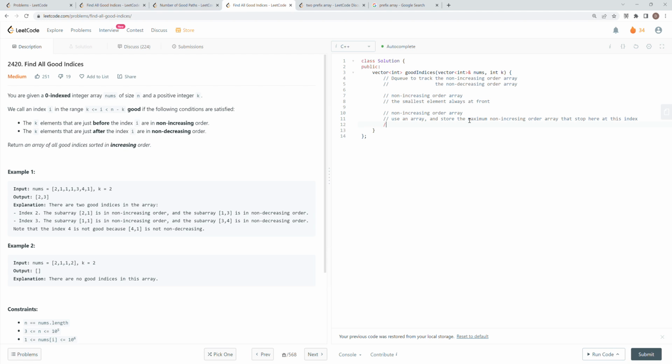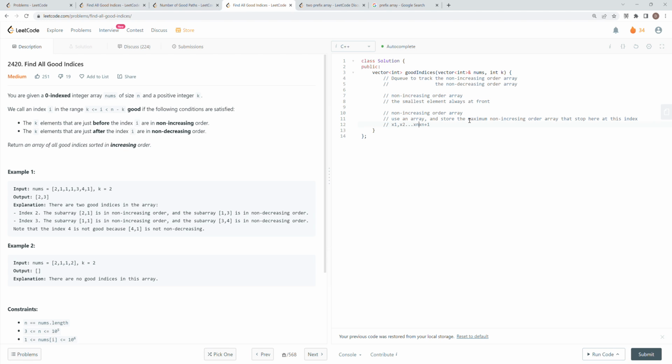So suppose that there is a sequence like x1, x2, and it's just maintaining the non-increasing order until xn. And here, suppose that we got another element, n plus 1, right?